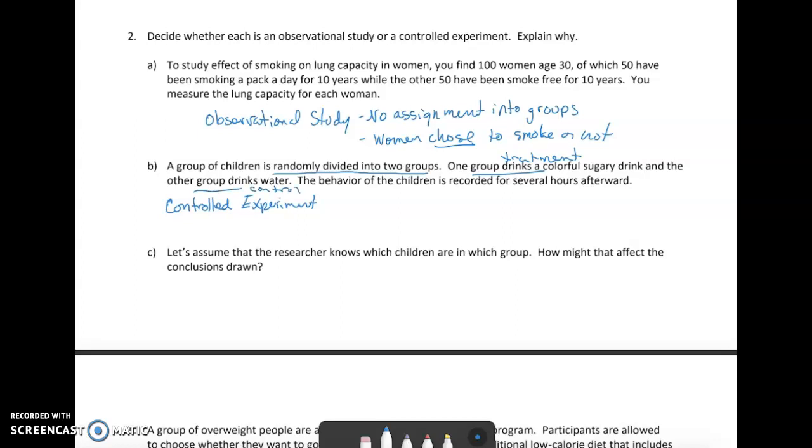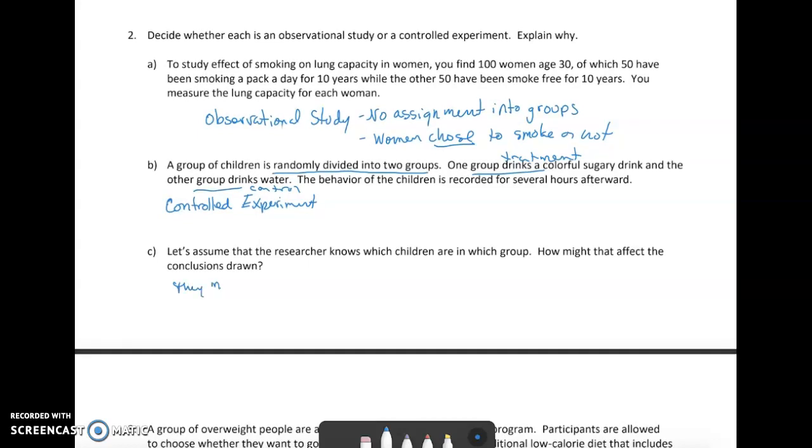Okay, then it says, let's assume that the researcher knows which children are in which group. How might that affect the conclusions drawn? So if the researcher knows exactly which kids have drank the sugar drink and which kids have drank water, what I think might happen is they may see behaviors in the sugar group that they just ignore in the other group. This isn't guaranteed to happen, but it could happen. So they may see more behaviors in the sugar group just because they expect to, basically.